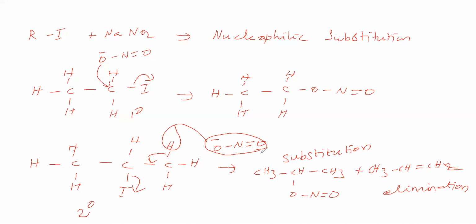Generally, the elimination product dominates for secondary and tertiary alkyl halides.